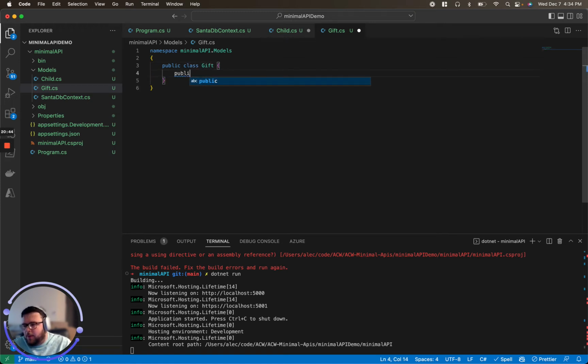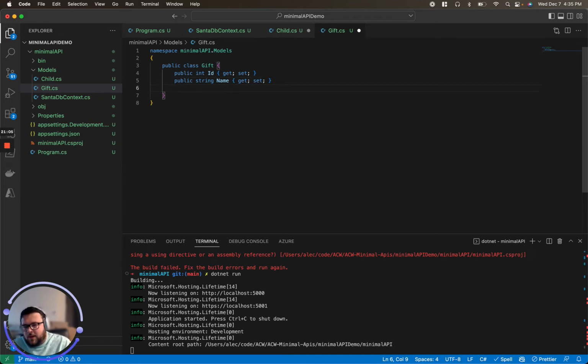So we're going to have a public int as well. That's going to be, again, the ID. So if we, for some reason, have the gift's unique ID, we can update it. It's also how it's going to connect through our foreign key behind the scenes in the database. We're going to do a get set.